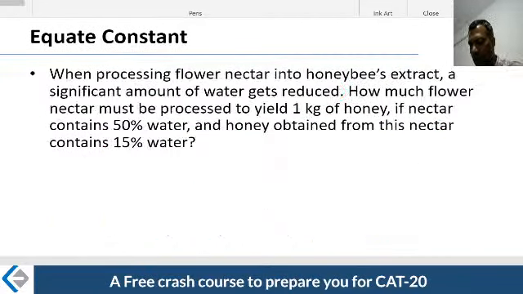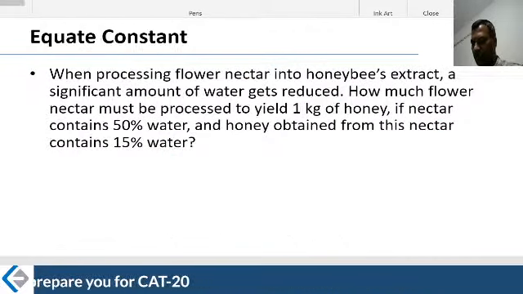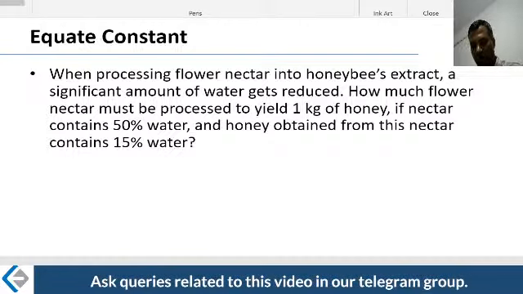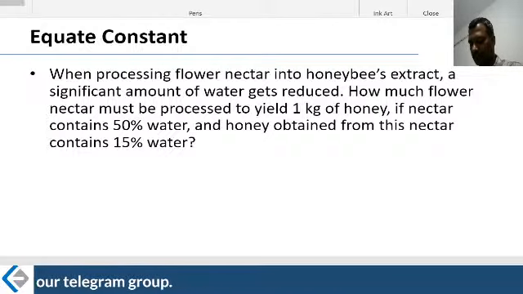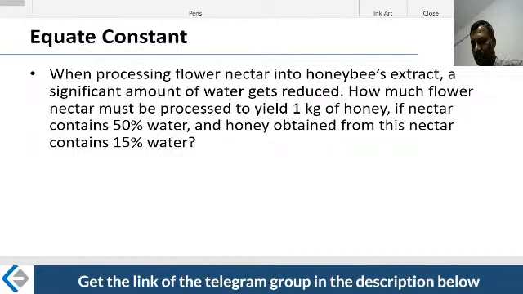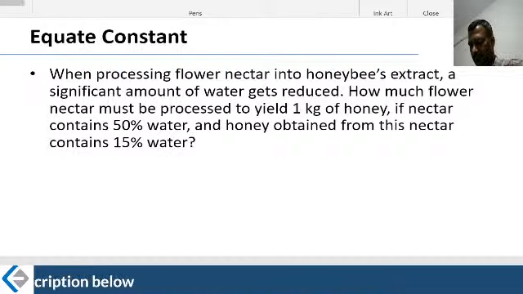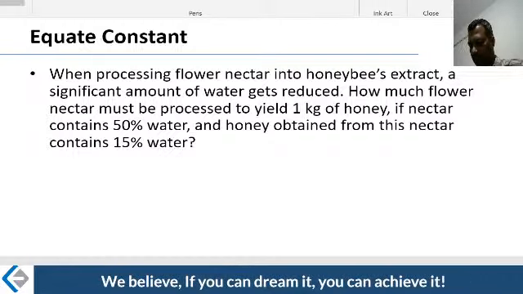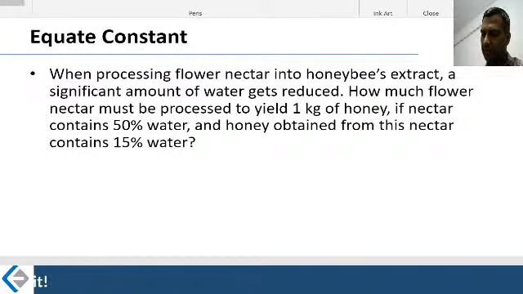Beautiful question. One more on similar lines. Read it, 30 seconds. Take it. Wonderful concept here. Very similar, pretty similar.